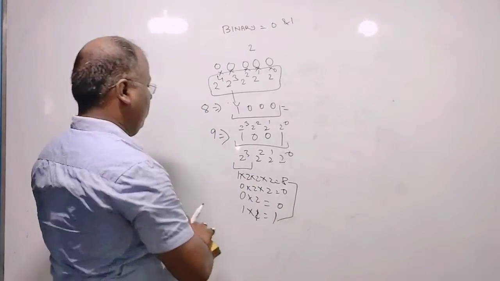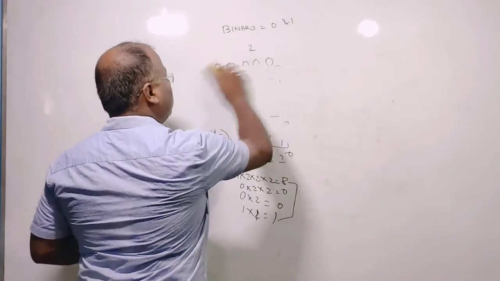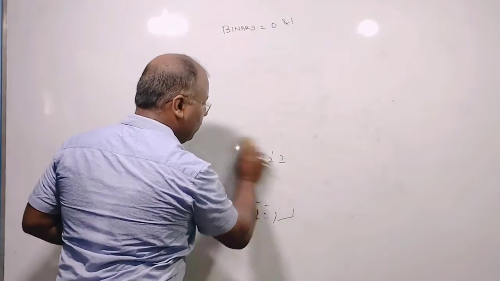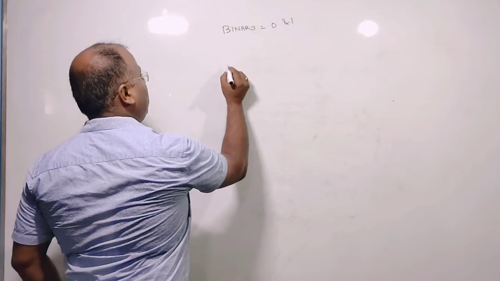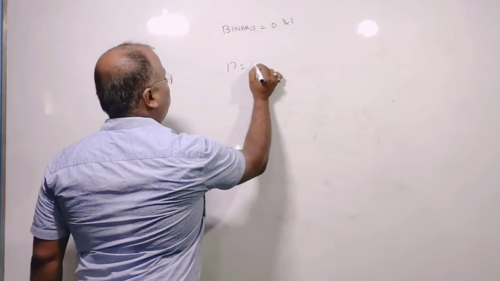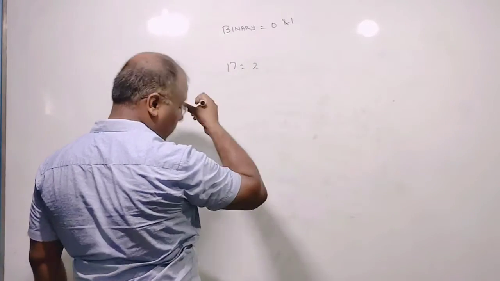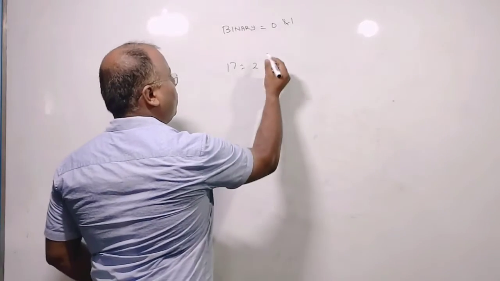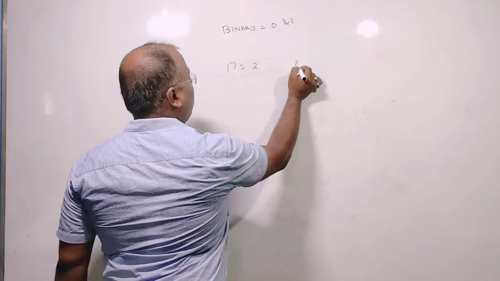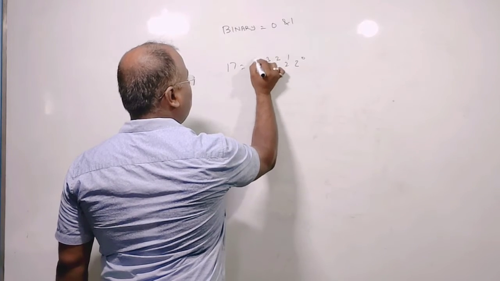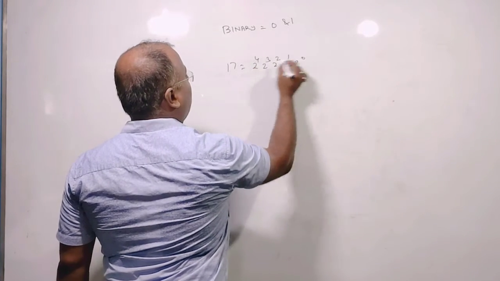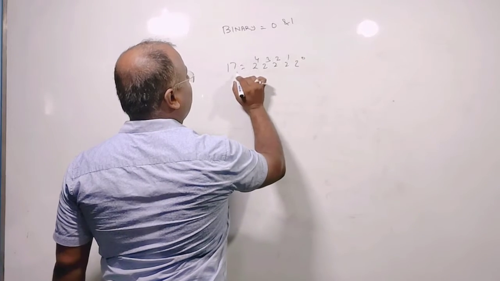Again we are going for 17. I go to 16, 16 is easier. We are making it for 17. 17, 2 to the power 4, because 2 into 2 into 2 into 2, simple. So it will be 2 to the power 0, 2 to the power 1, 2 to the power 2, 2 to the power 3, 2 to the power 4. And here it will be 17, means 16 plus 1, 17.